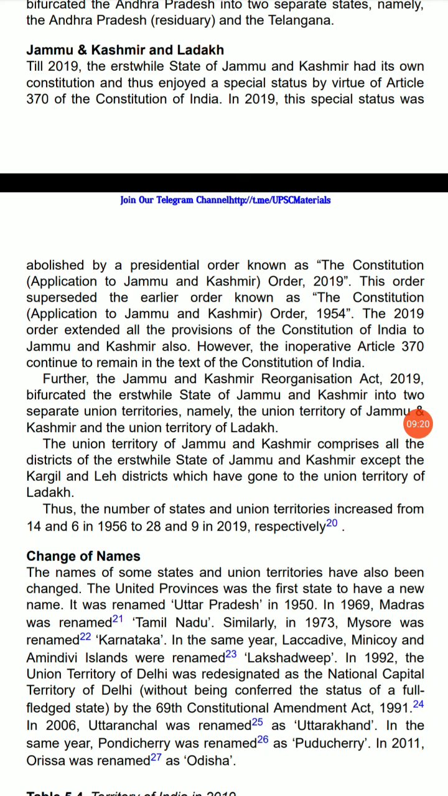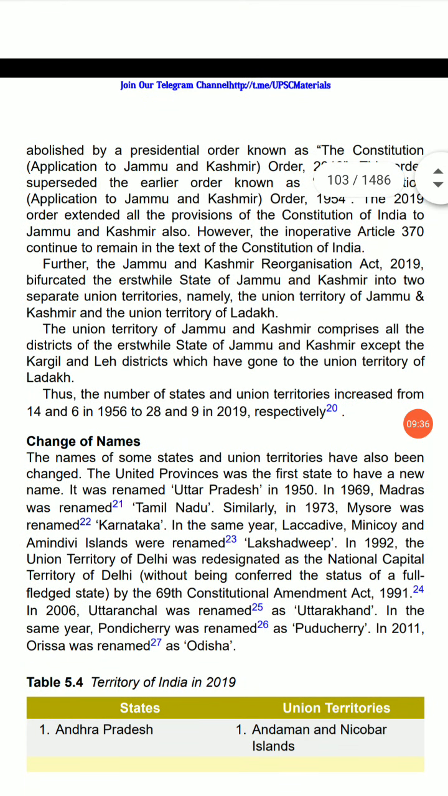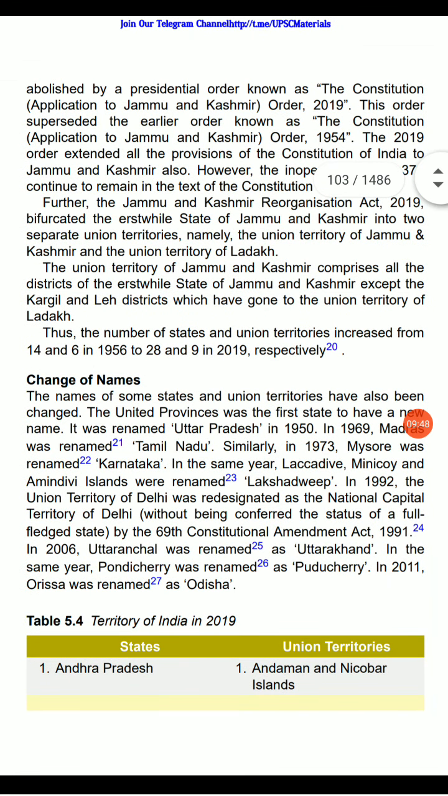Jammu and Kashmir and Ladakh. Until 2019, the erstwhile state of Jammu and Kashmir had its own constitution and thus enjoyed a special status by virtue of Article 370 of the Constitution of India. In 2019, this special status was abolished by a presidential order known as the Constitution (Application to Jammu and Kashmir) Order 2019. The order superseded the earlier order known as the Constitution (Application to Jammu and Kashmir) Order 1954.